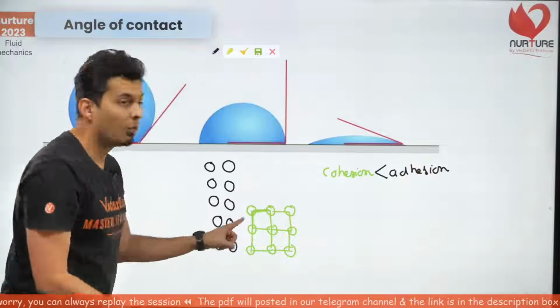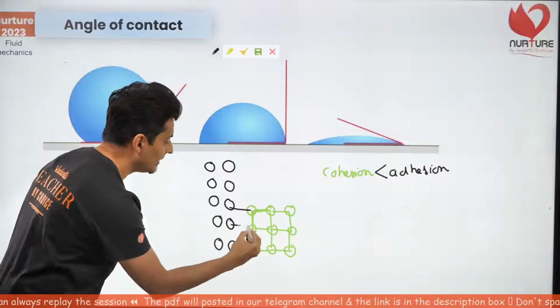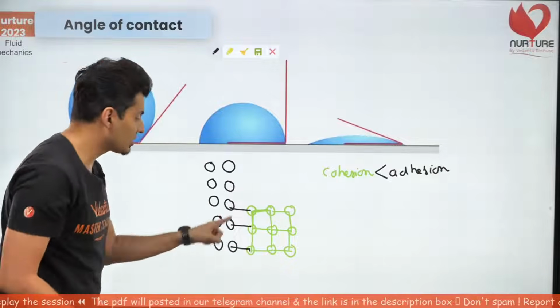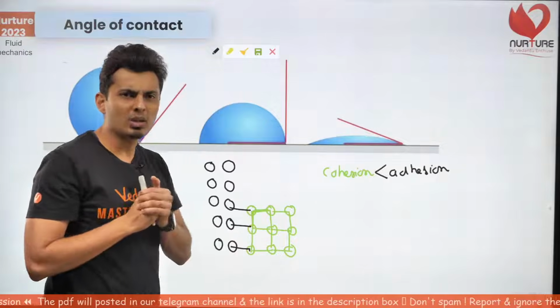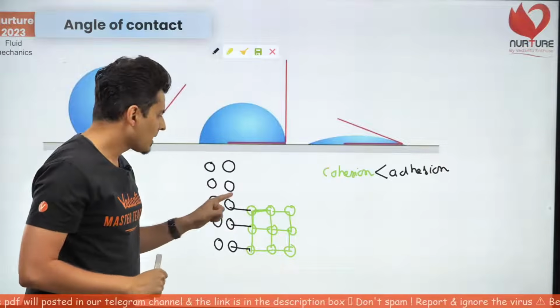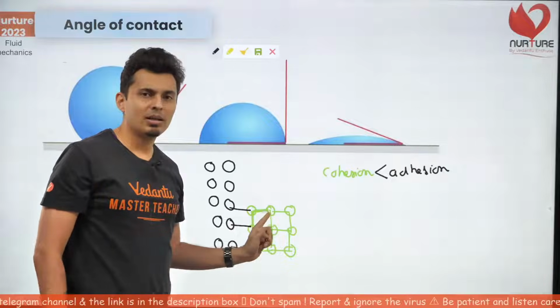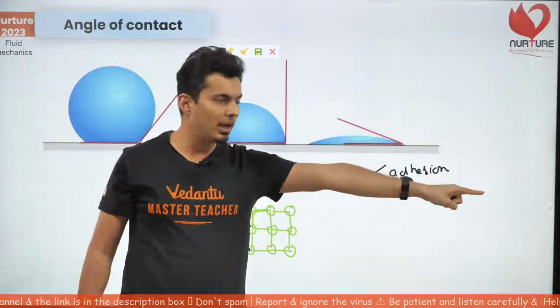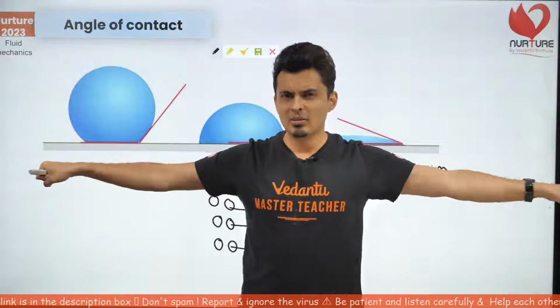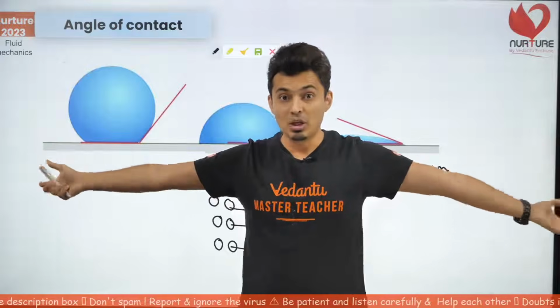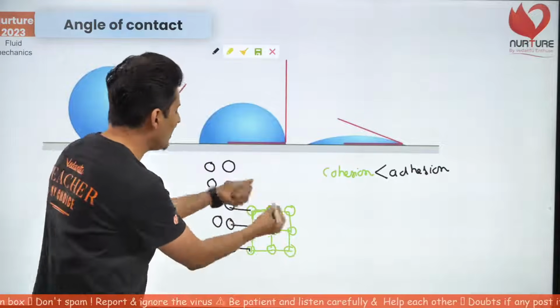Adhesion means the bonds which are formed between the solid and the liquid. These bonds are stronger. If these bonds are stronger, then this molecule will be like, wait a minute, I am helping this guy and I am also helping this guy, but they are giving me weak bond. Instead, I might just jump over here.